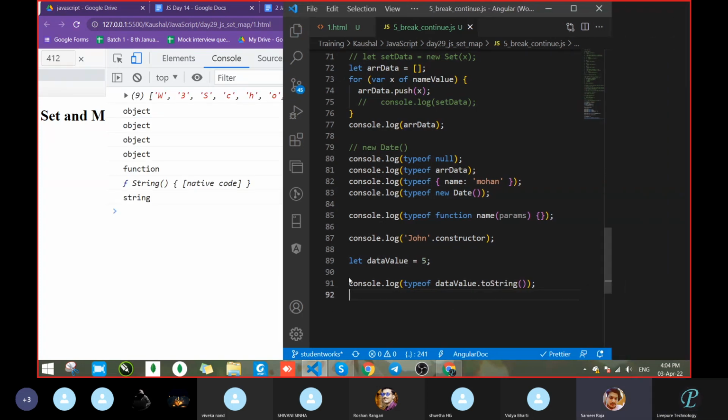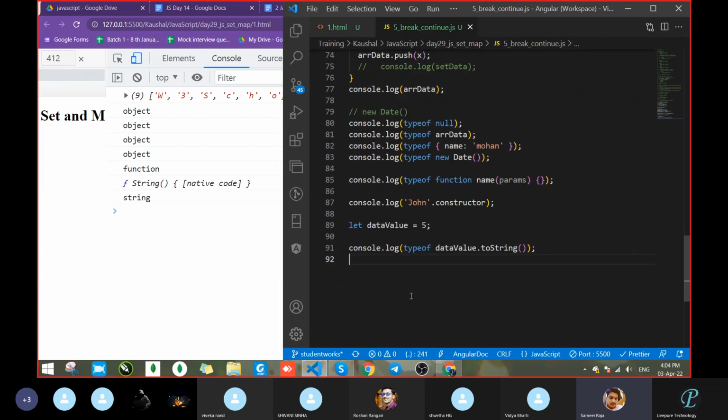Sir, got it? Is there any way to convert a string to an array? A string to array? Yeah, why not? We can loop, we can assign. Sure, we can convert. Means we have to split the value or something. Yeah, I think a toArray method is also there.